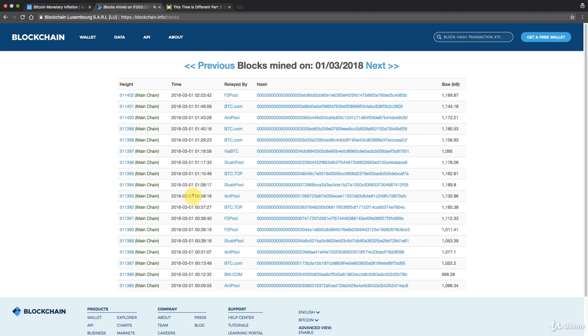So basically it can vary, it can fluctuate up and down, but if you take the average, it should work out to be 10 minutes. And we'll see exactly how this is controlled in the system further down in this module of the course, so you'll understand, we'll discover together why it's actually 10 minutes, how that is maintained. And so, yeah, you can click on any block and you can explore it if you like.